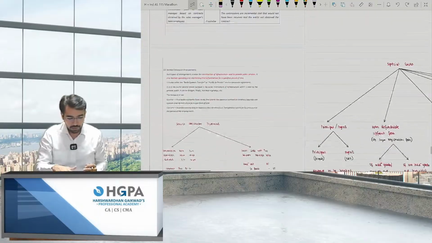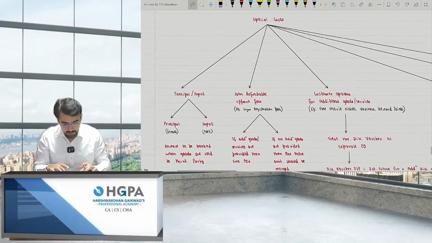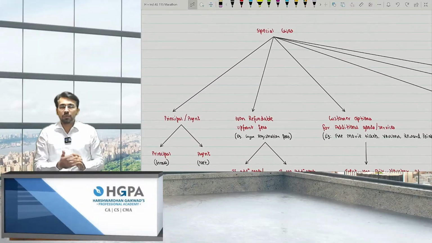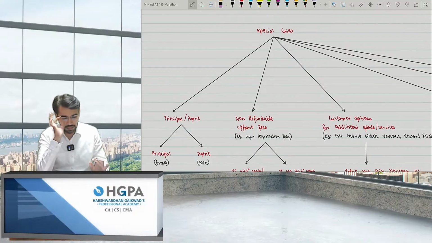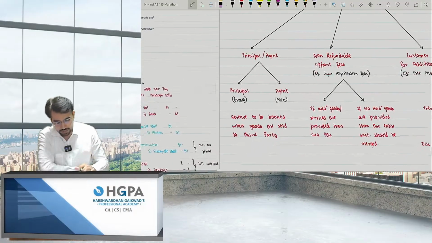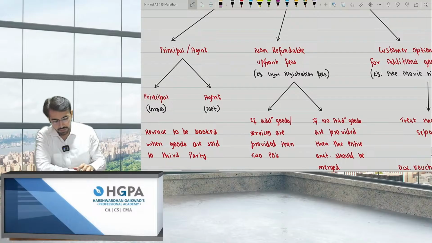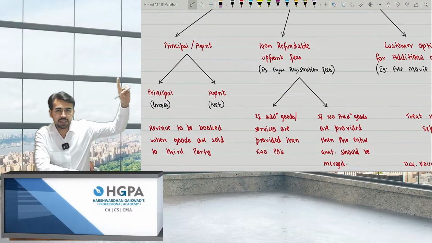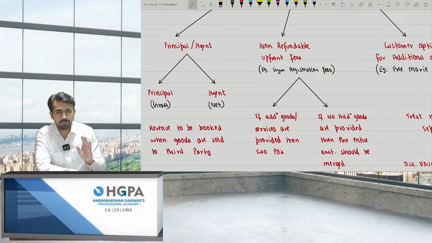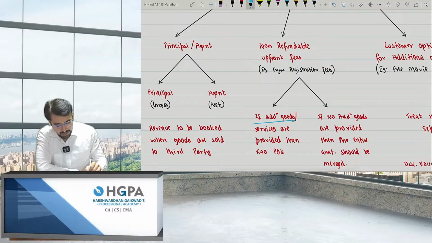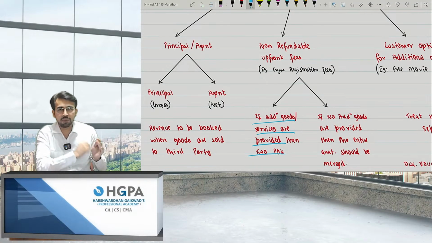But before that, I'll be taking the revision of the cases. So basically, there are 12 special cases, right? First special case, the principal and the agent. So principal will book on gross basis. The agent will book on net basis. Revenue to be booked when goods are sold to the third party. This is important, right? Second is non-refundable upfront fees. Just remember the example of the gym, right? If additional goods and services are provided, then 2 POs, that is 2 separate performance obligations.